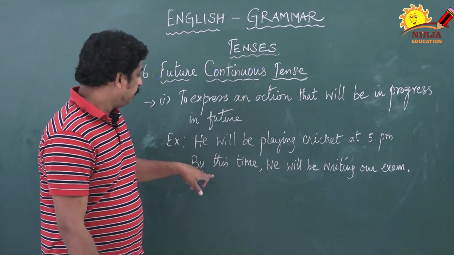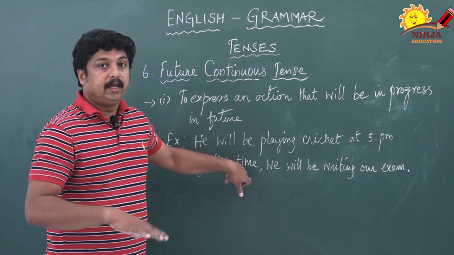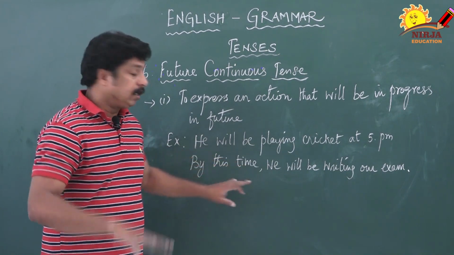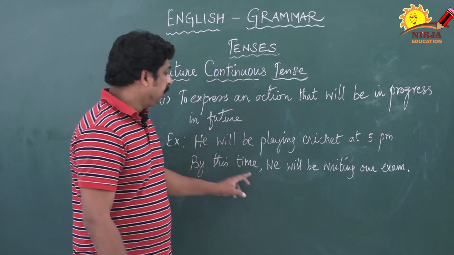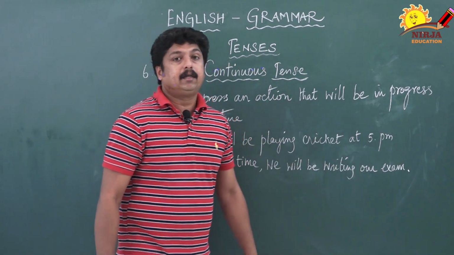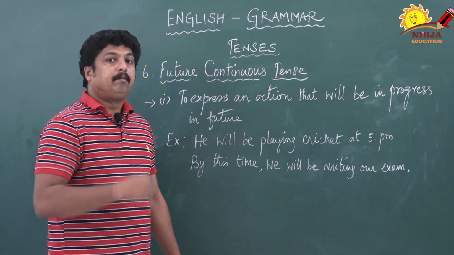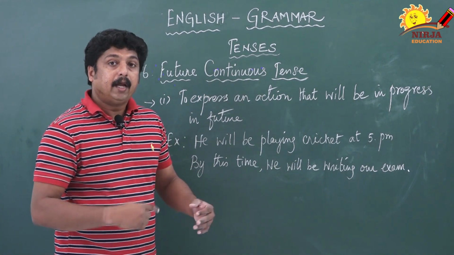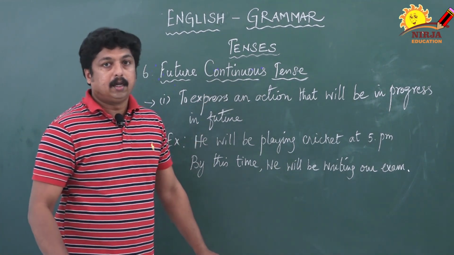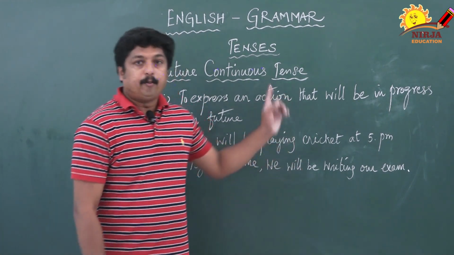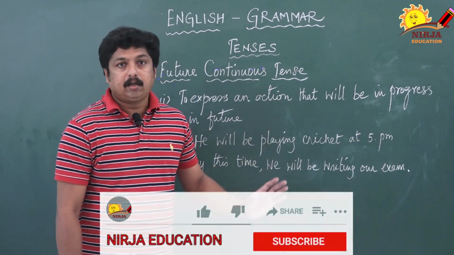One more example you see: by this time. So he has planned very nicely that by this time we will be writing our exam. So the exam, he already planned, will happen in the future. Is it clear? I hope you understood what I taught.